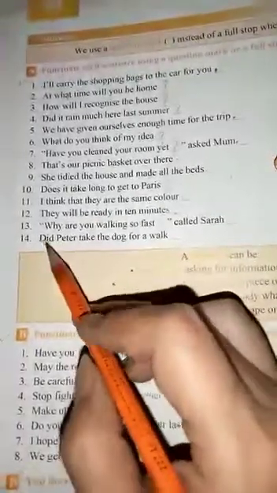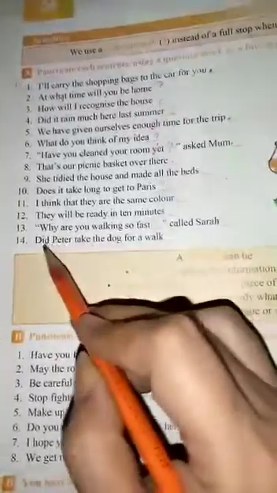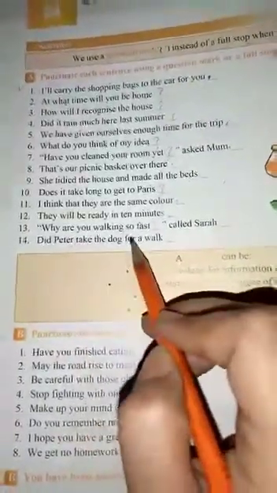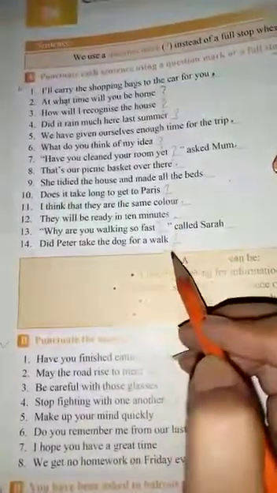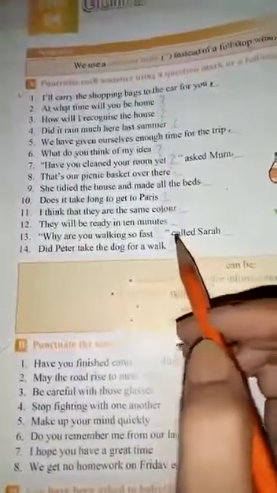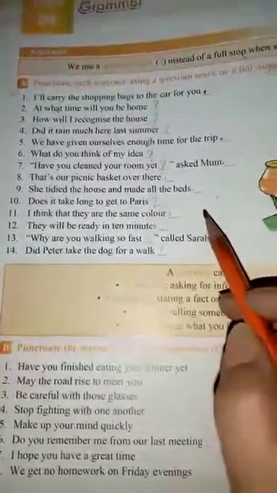Then we have the last one: did Peter take the dog for a walk? Of course, it is a question, so you put a question mark here. I hope you have clearly identified where to put a question mark and where to put a full stop.